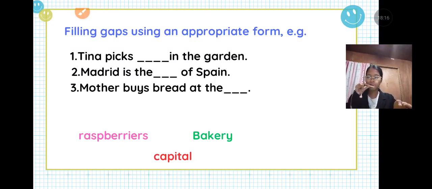Where do you usually buy bread? Okay, so it is in the store. It is obviously in the bakery. We will buy bread in the bakery. So now let's proceed to